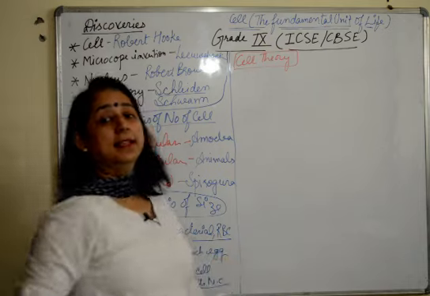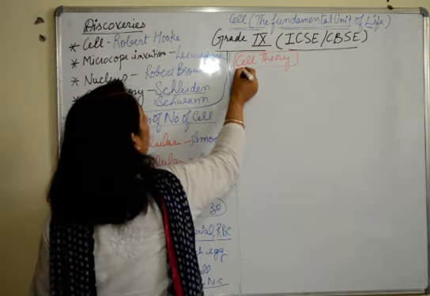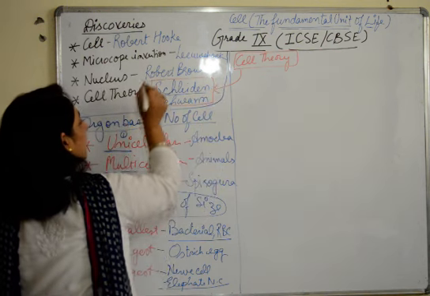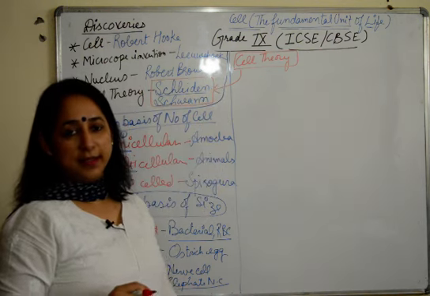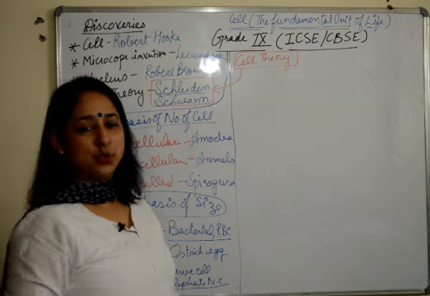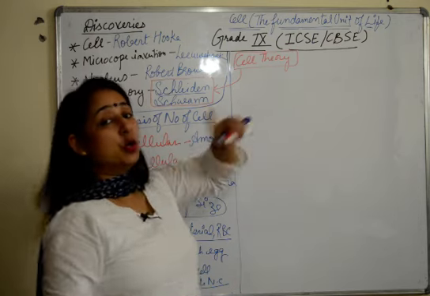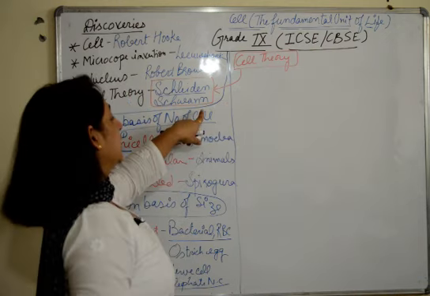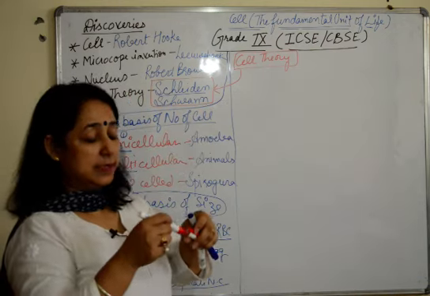Cell theory. Very important. Who gave cell theory? Cell theory was given by Schleiden and Schwann. Fine, Matthias Schleiden, Theodor Schwann, please learn that. So cell theory was given by these two scientists.